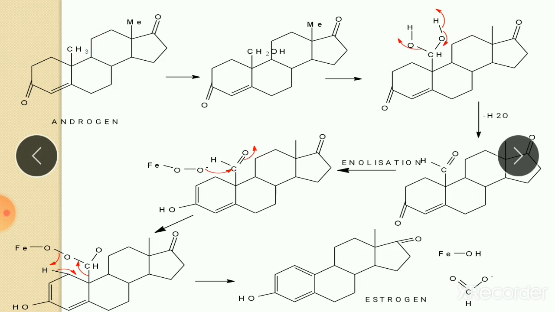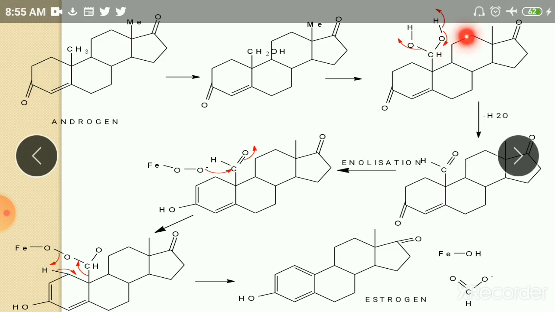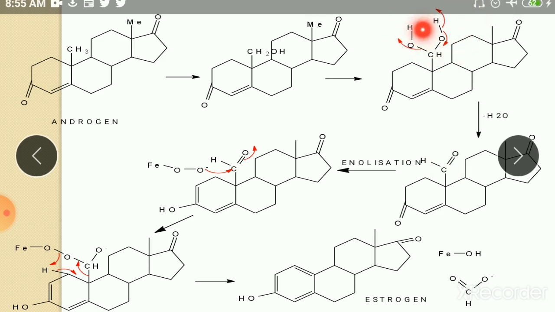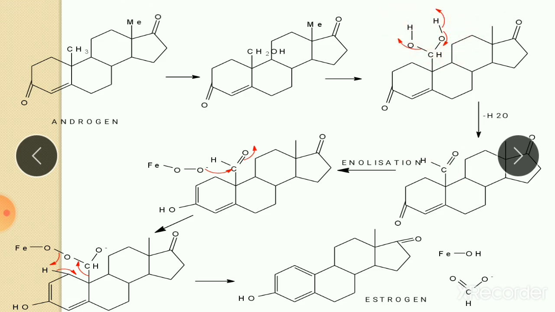Then there is a removal of a water molecule. So here the water molecule is removed, and it forms the aldehyde. The OH is removed and this hydrogen is removed. This hydrogen is removed and shifted here, it becomes a double bond, and this OH minus leaves. So it forms the aldehyde. This is aldehyde formation after removal of a water molecule.